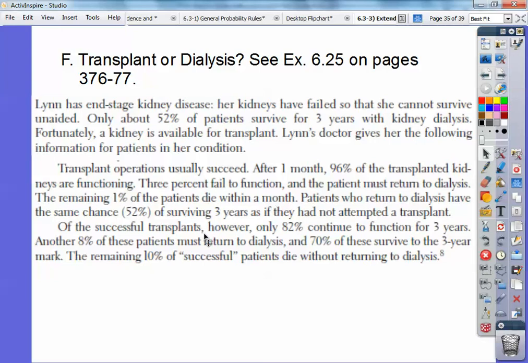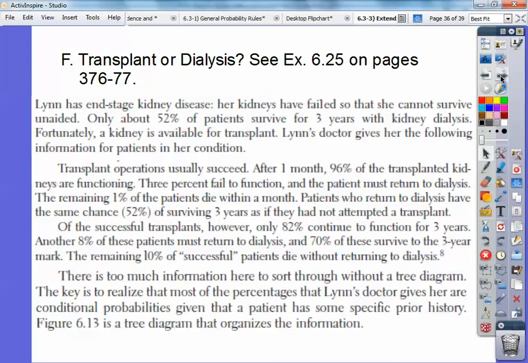Of the successful transplants, however, these guys right here, only 82% continue to function for 3 years. Another 8% of those patients must return to dialysis, and 70% of those survive for 3 years, of the people that return to dialysis, okay? And then the remaining 10%, because there's only 90% from 82% and 8%, and this 70% is the ones returning to dialysis. It's 70% of the 8%. Okay, and this remaining 10% is the 82% with the 8% right there. So the remaining 10%, sorry, of the patients die without returning to dialysis.